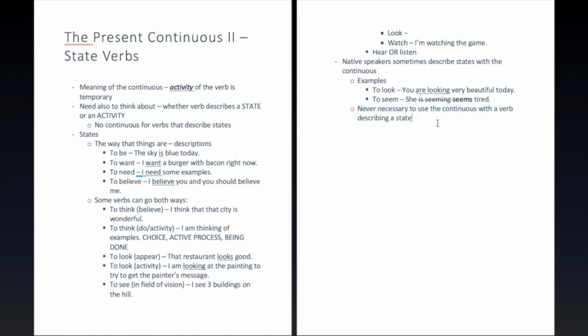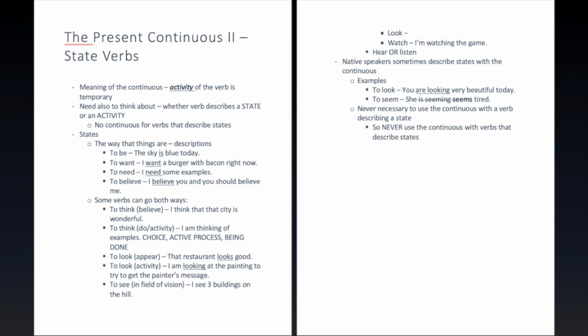So a very good solution to this problem for you guys, for learners, is to never use the continuous, let's say, with verbs that describe states. All right, and that should basically solve the problem for you.